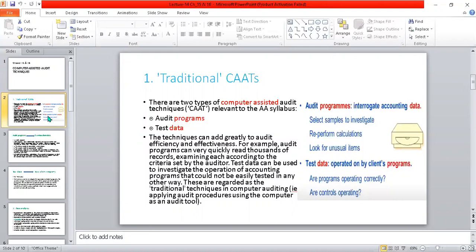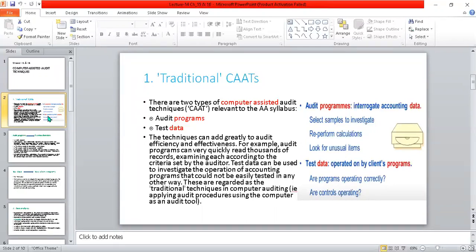In the auditor program, he interrogates the accounting data. What he has to do is select samples for investigation. As there is a huge amount of data, and because of the lack of resources and time, the investigators mainly practice selecting samples for your study, and after evaluating the samples, you generate opinions for the company.